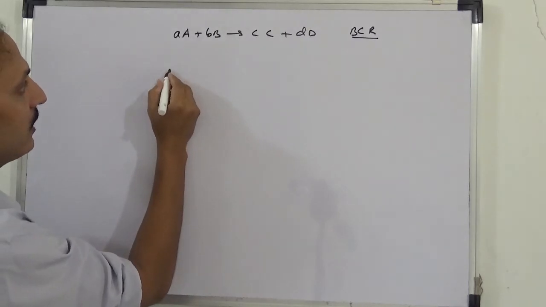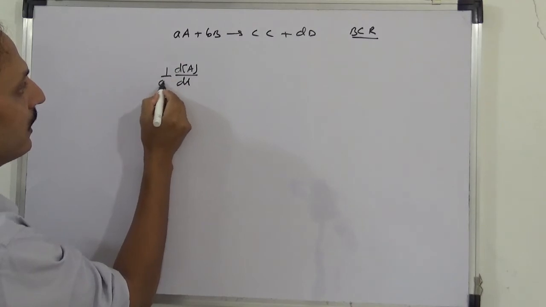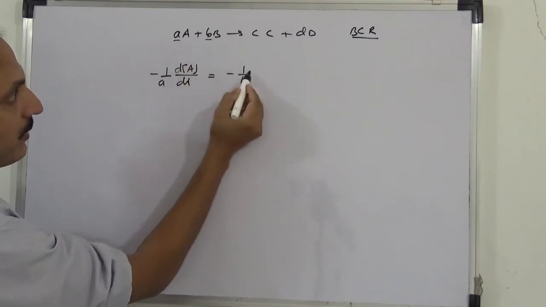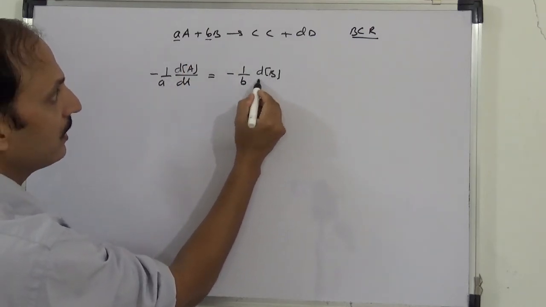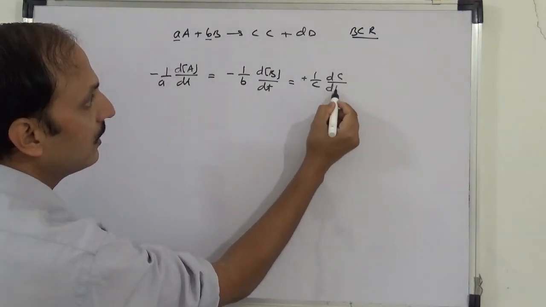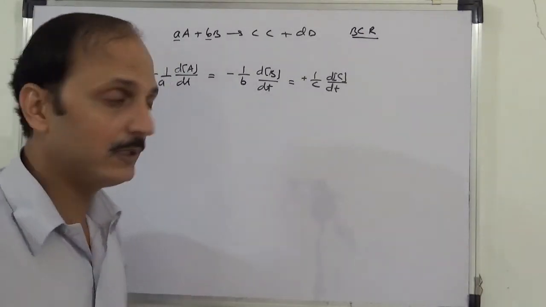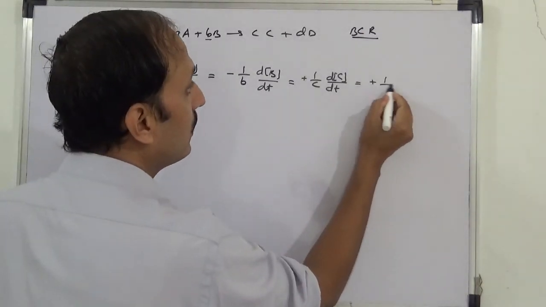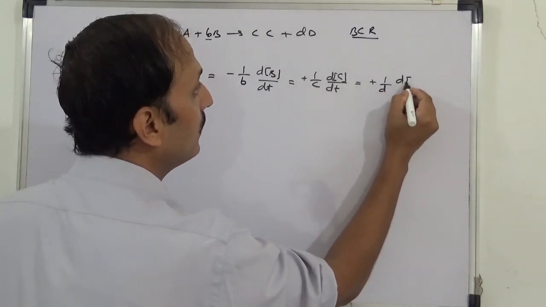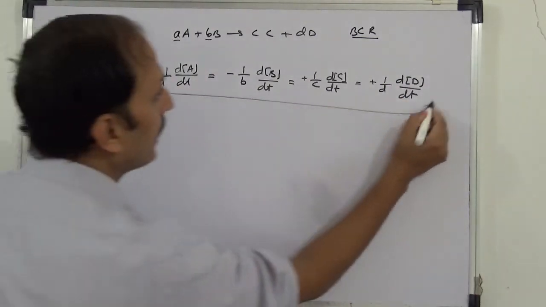So here rate of consumption of A times 1/a will be equal to rate of consumption of B times 1/b, equal to rate of formation of C times 1/c, plus 1/d rate of formation of D. It can be pressure, it can be mole, it can be gram, anything. And this is the rate of the reaction.